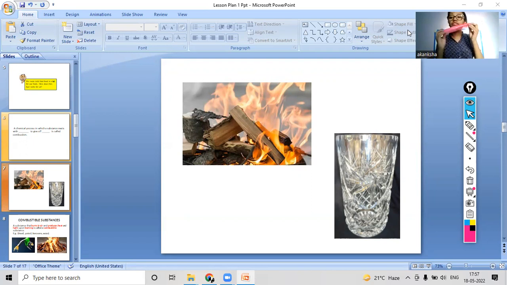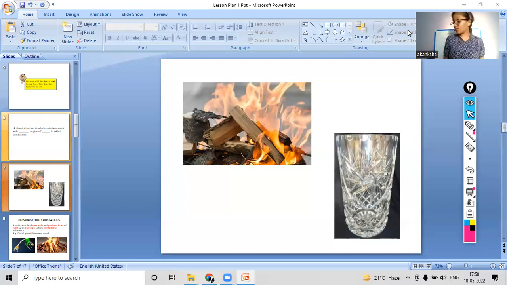Yes, it will burn very easily because it is combustible, right? Okay, so now, yes, this is a mask. We all have used it a lot during this time. So will it burn easily or not? Yes, it will burn very easily because it is made up of cloth and cloth catches fire very easily. So yes, this is also a combustible substance.